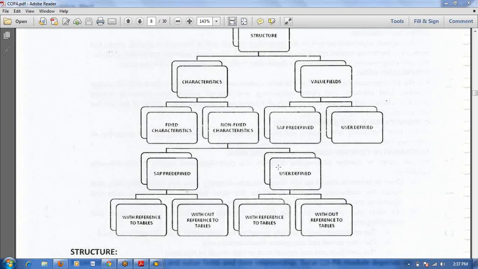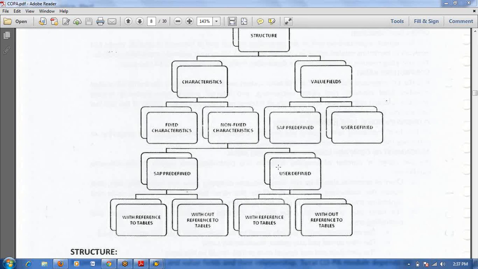Okay. If there is any update or upgrade during upgrade activities, will these characteristics get affected by any code change from SAP?